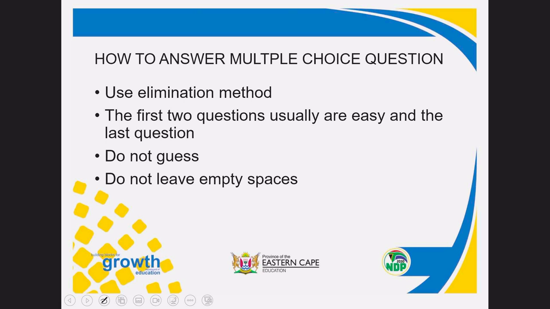So when you are given the question paper, you will find that multiple choice question will be from 1.1 to 1.5 for technical sciences paper 2. So usually 1.1 and 1.2 are the easiest, and also the last question, which is 1.5. So normally what happens, learners will try 1.1 and 1.2. When 1.3 and 1.4 are difficult, they will end up guessing even 1.5, which is easy.